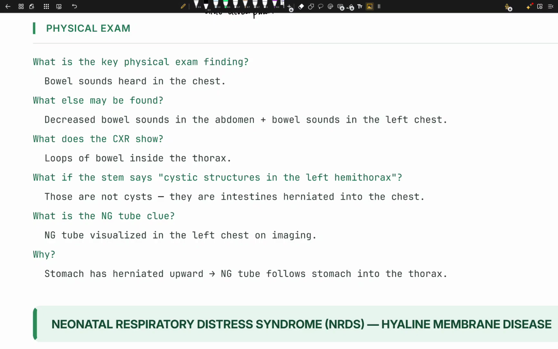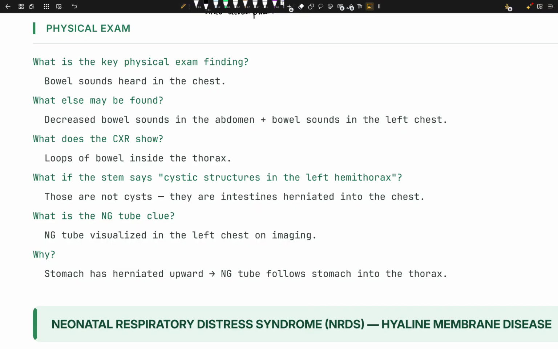What the chest X-ray shows: loops of bowel inside the thorax. What if the stem, stem here means question, says cystic structure on the left hemithorax? Well, actually, it's right. These are not cysts, they are intestine herniation into the chest. So these are not cystic structures, okay?